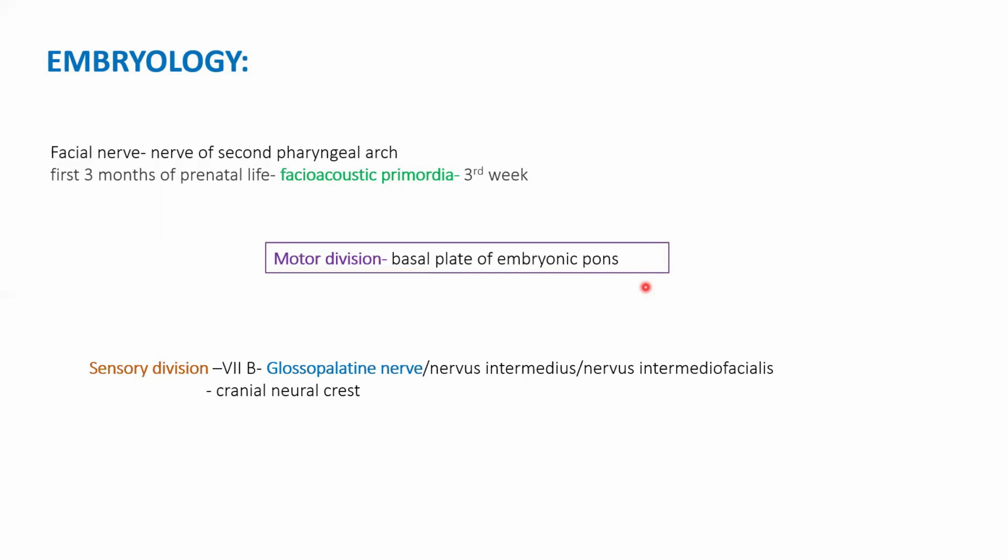So the motor component of the facial nerve develops from the basal plate of the embryonic pons. The sensory component of the facial nerve, you must be reading it in your textbooks, is called nervus intermedius or nervus intermediofacialis. It is also called the glossopalatine nerve, because it's going to receive the taste sensation from the anterior two-thirds of the tongue and soft palate. This sensory component is derived from the cranial neural crest cells.